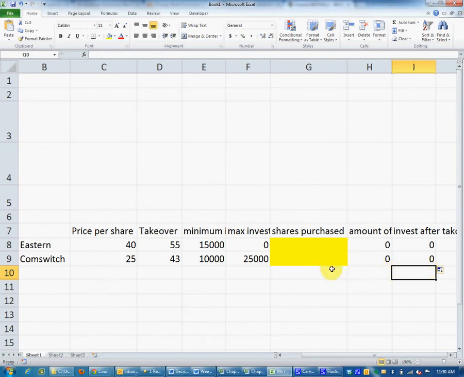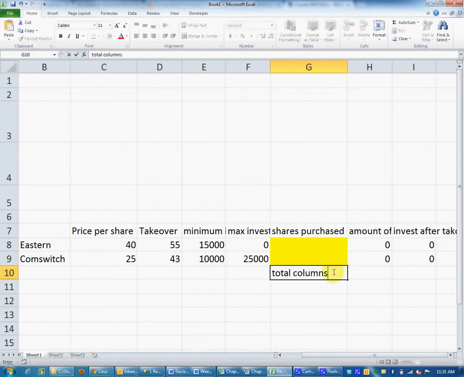Now we need to come up with our profit. What else do we need to do for profit? So if we knew the amount of our initial investment, we knew the amount of the investment after takeover, how would we do our profit? Well, first we're going to total these 2 columns.